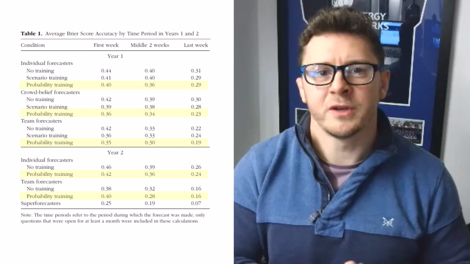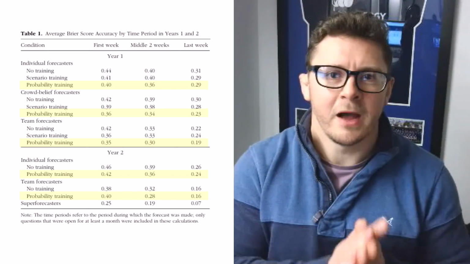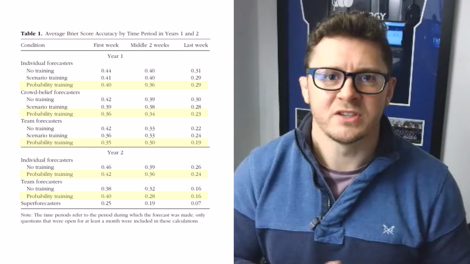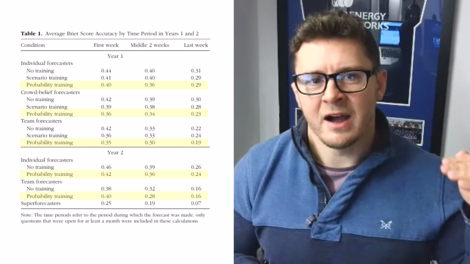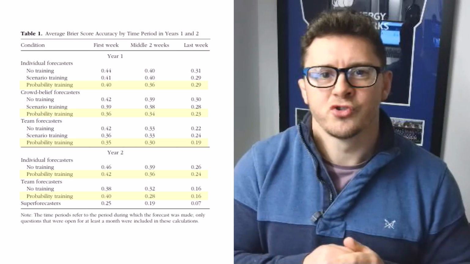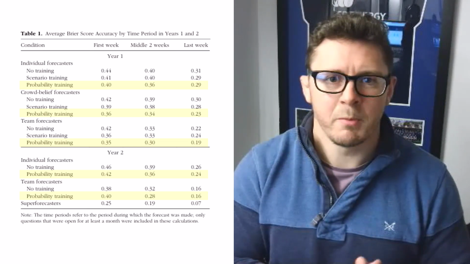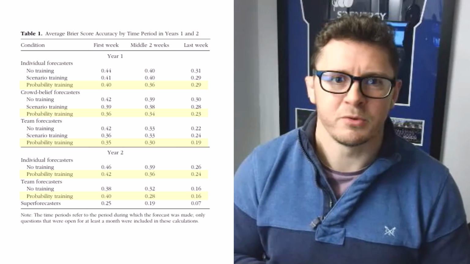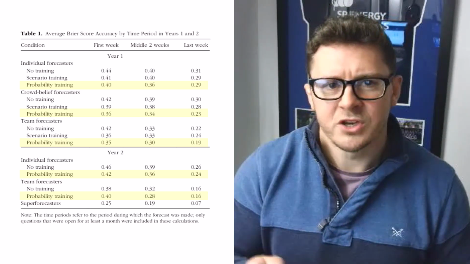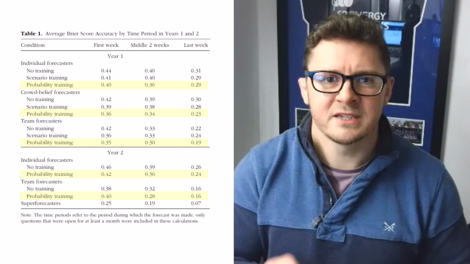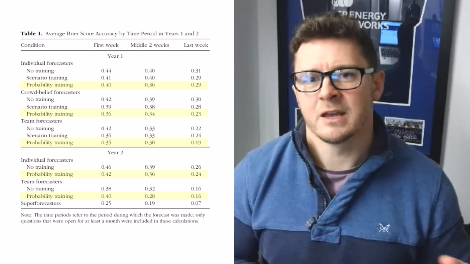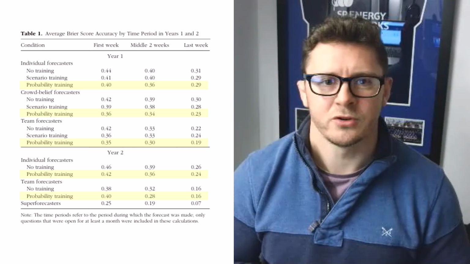In the module titled Can It Be Improved?, I presented research showing that probability training can improve decision-making performance. I've highlighted the rows in yellow here, showing that the participants who received probability training improved their scores in some cases by up to 50%. What's interesting about the probability training in this study was that it can reduce two of the decision-making errors that risk impacting us as sports practitioners.